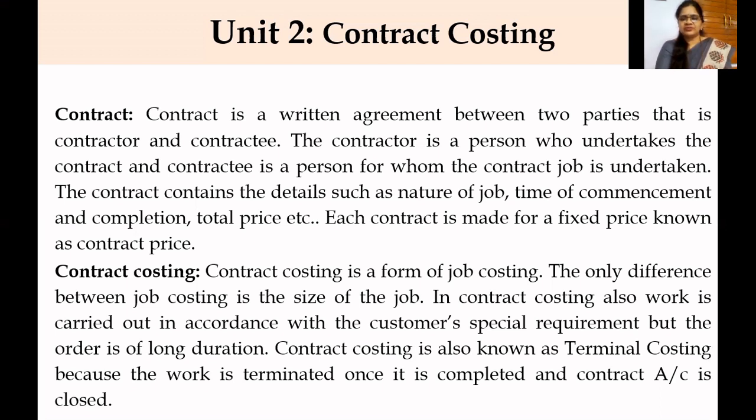And contract costing is also known as terminal costing, because the work is terminated, that is stopped, once it is completed, and the contract account will be closed. So it is called terminated. Once the contract work gets done, the contract is closed, the agreement will be invalid. So after completion of the contract, it will be terminated. So it is also called terminal costing. So this is all about the meaning of contract costing.